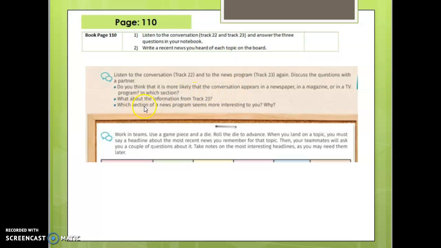Then number 2, what about the information from track 23? And number 3, which section of a news program seems more interesting to you and why? For the board game, we cannot do that activity, so you're going to write a recent news you heard for each topic that you can find on the board, okay? You need to do it in your notebook.